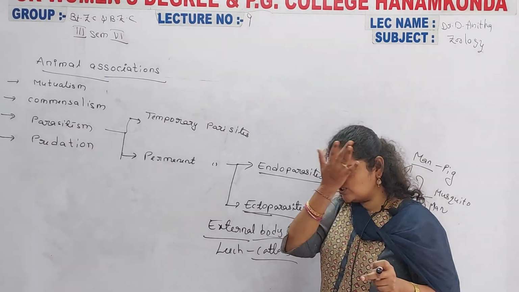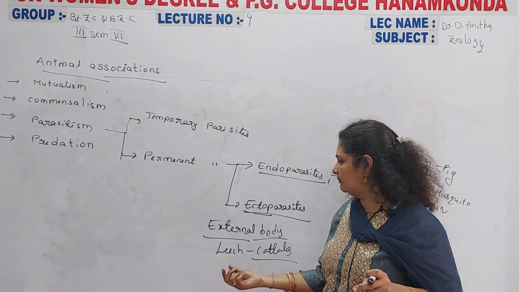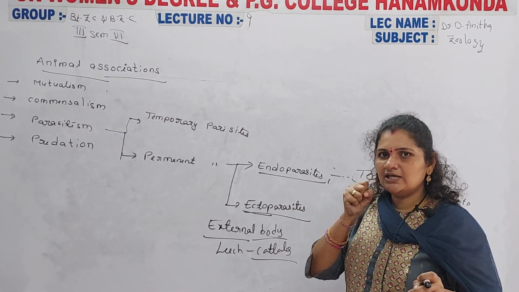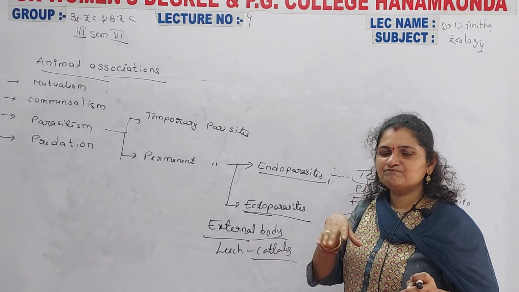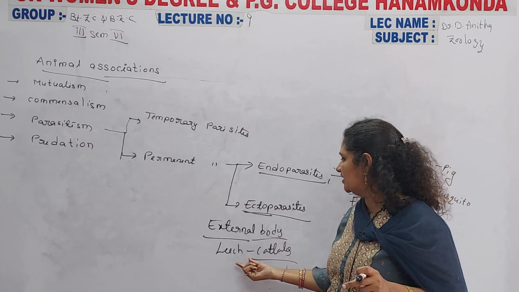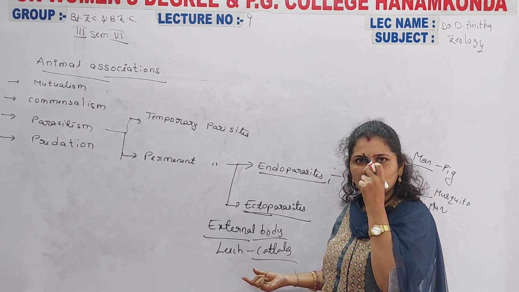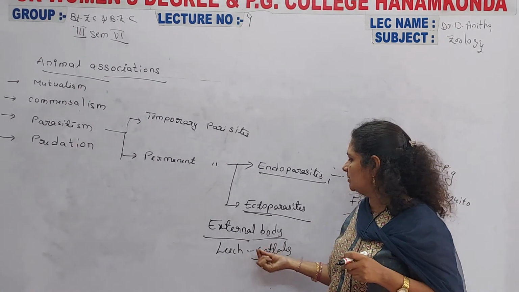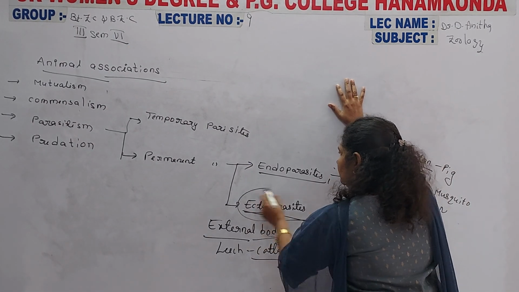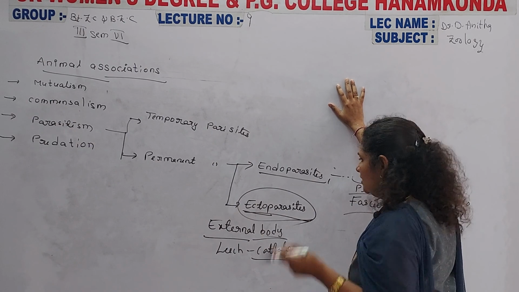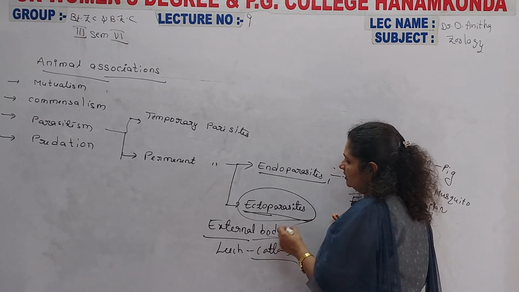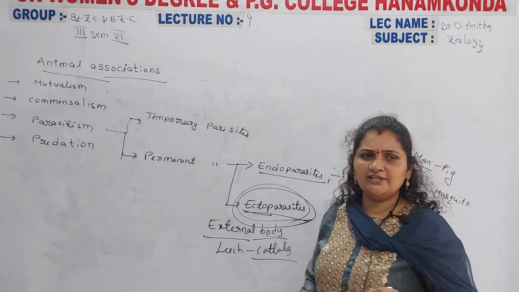The skin region is injured with the help of these leeches and it may cause a wound. Through that wound it takes the blood from the host. After taking the blood from the host, until the leech's body organs are full, it is detached from the body of the cattle or any other organism.